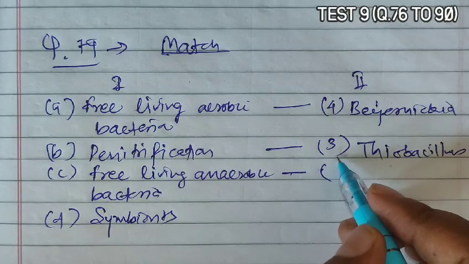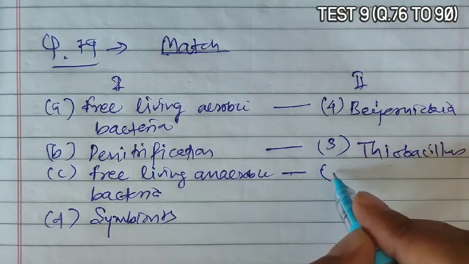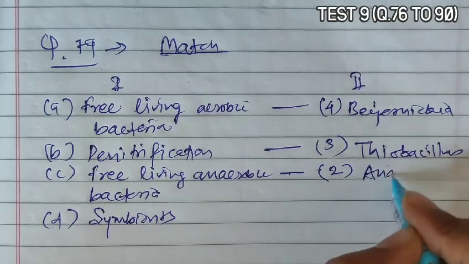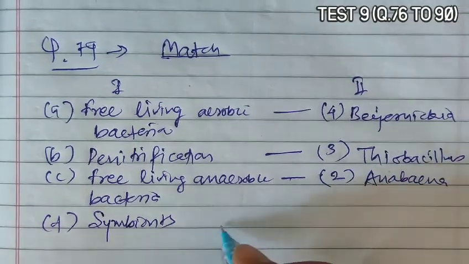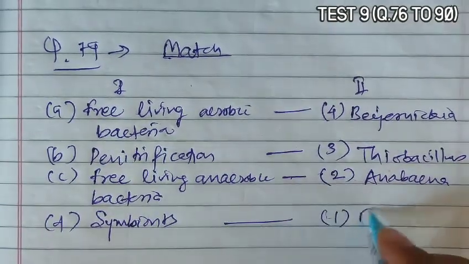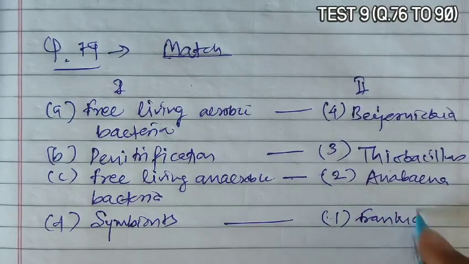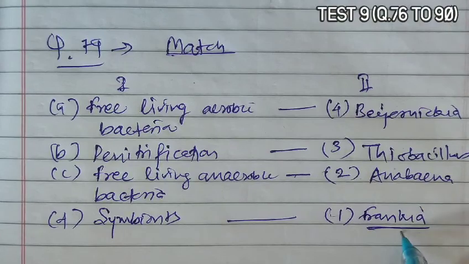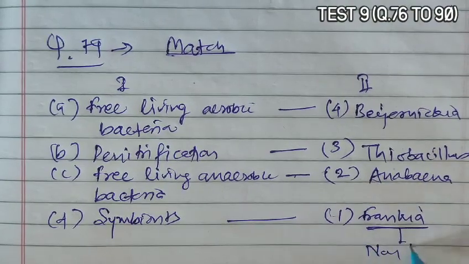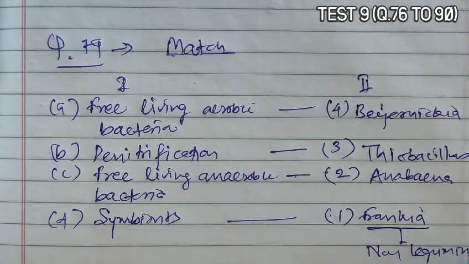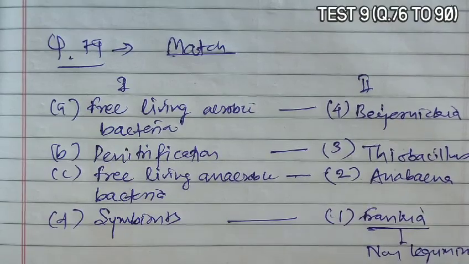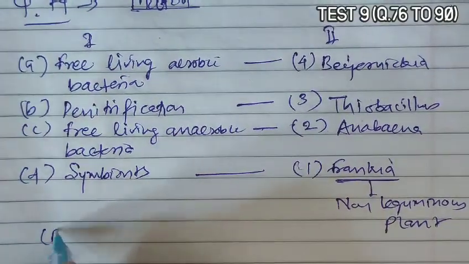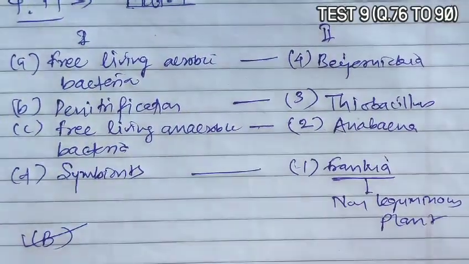Next, free living anaerobic respiration is found in the case of Anabaena, and symbionts are option 1, that is Frankia. You know that Frankia shows symbiotic association with non-leguminous plants. Now we match column 1 and column 2, and according to this, option B is the correct answer.